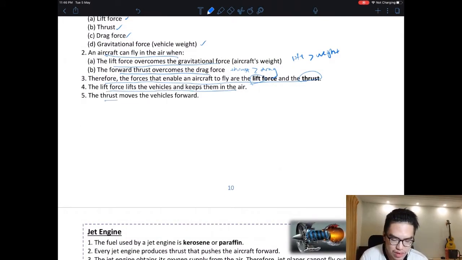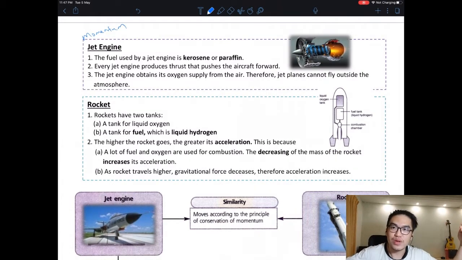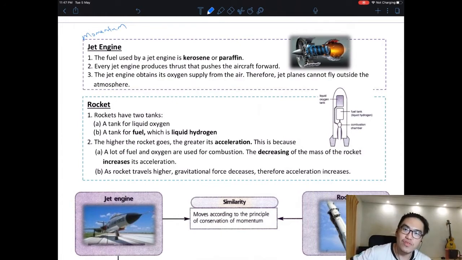We are going to talk a little bit about jet engines and rockets. These two use the concept of momentum. Please write this down. Remember what momentum is? Collision, they go backward. Now I don't want to look at the collision, I only want to look at this: when something pushes back, a force will push in front. This is basically momentum.